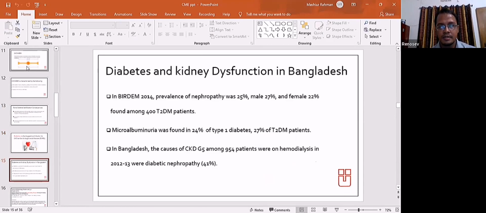Diabetes and kidney function in Bangladesh. This is data provided by an article in BIRDEM. In BIRDEM 2014, prevalence of nephropathy was 25%, male 27% and female 22%, found among 400 type 2 diabetes mellitus patients. Microalbuminuria was found in 24% of type 1 diabetes and 27% of type 2 diabetes patients. In Bangladesh, the cause of CKD G5 among 954 patients on hemodialysis in 2012 and 2013 was diabetic nephropathy.